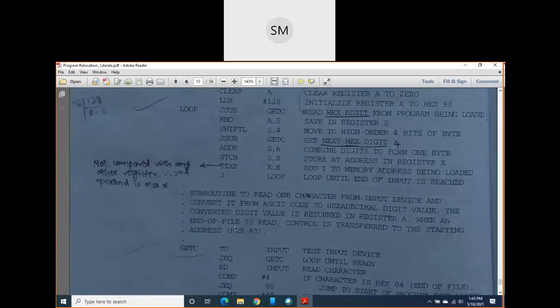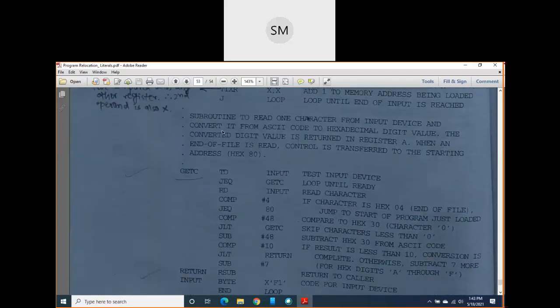Now come to this subroutine, the subroutine to read one character from the input device. This subroutine is GETC. Remember, this plays a very important role here.